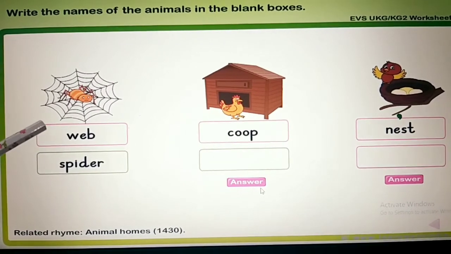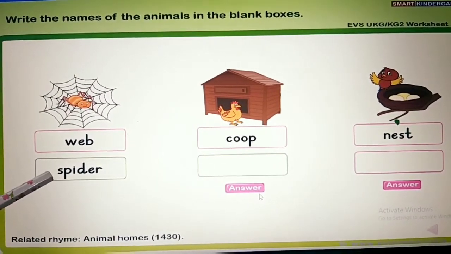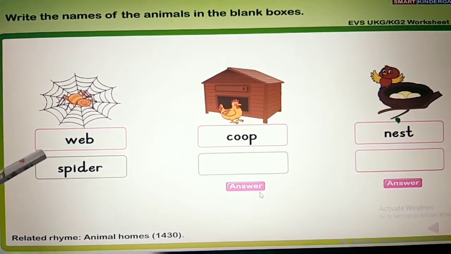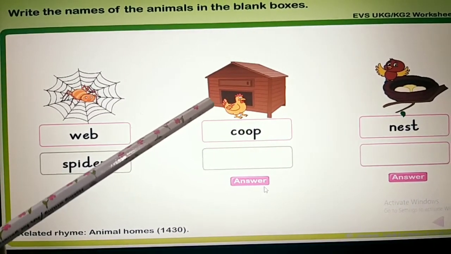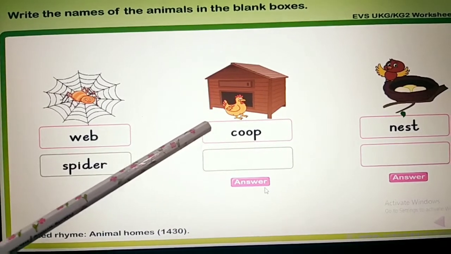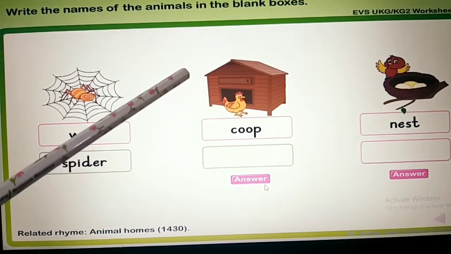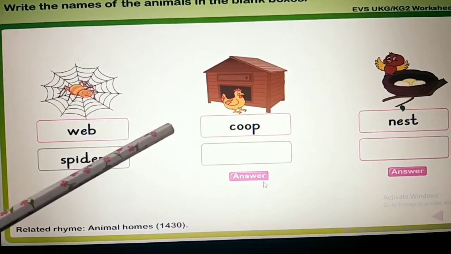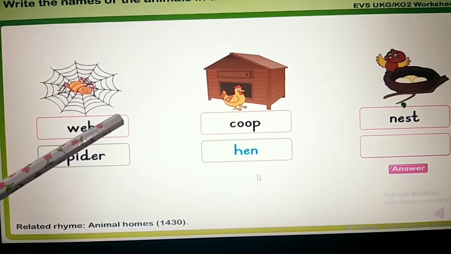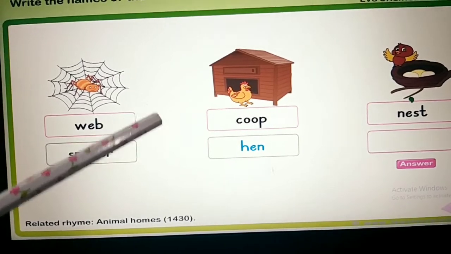Whose house is this? Spider. Spider lives in a web. Next one, coop. It is a house of hen. All of you write hen in the column.